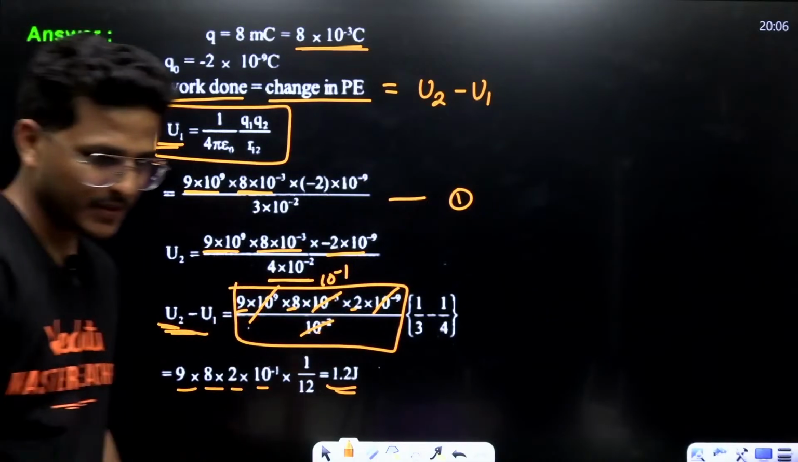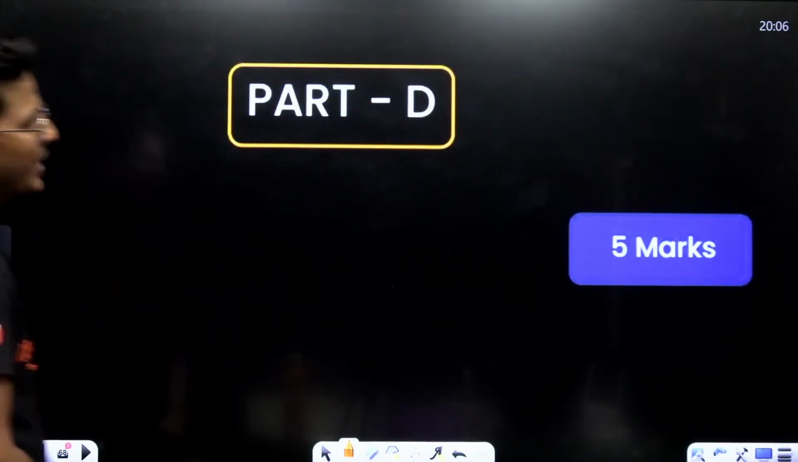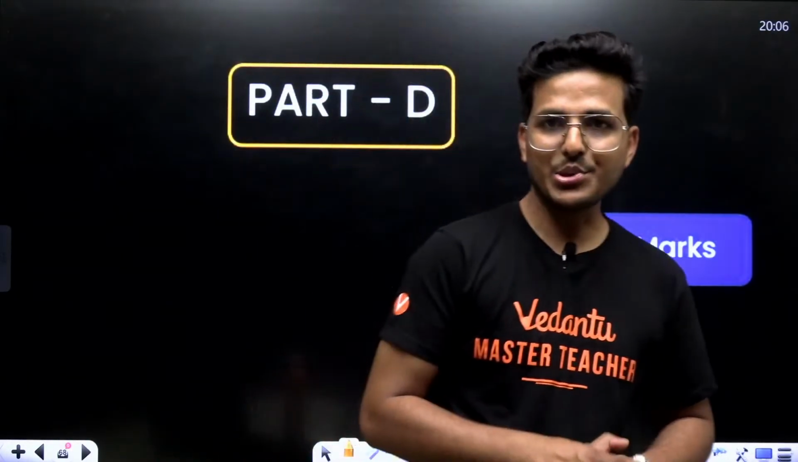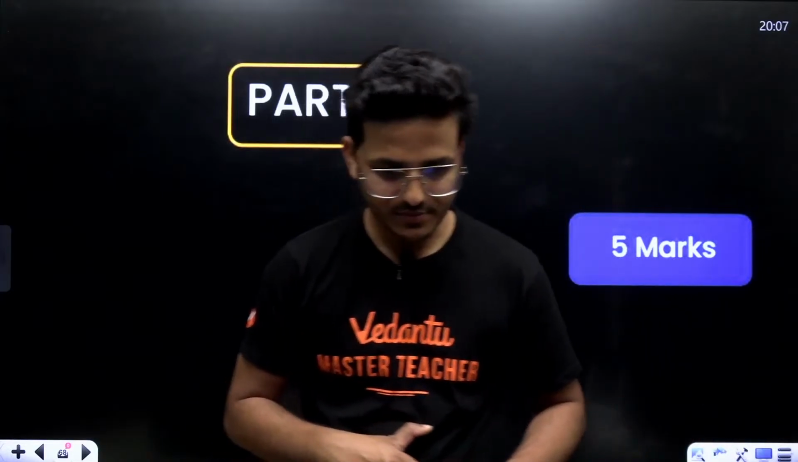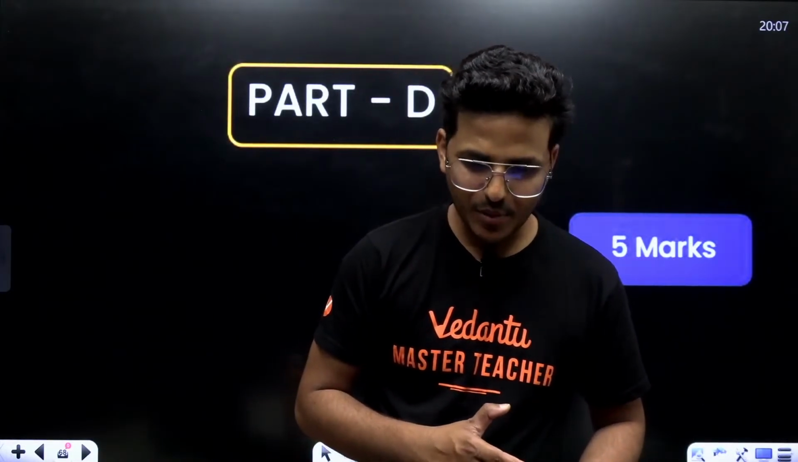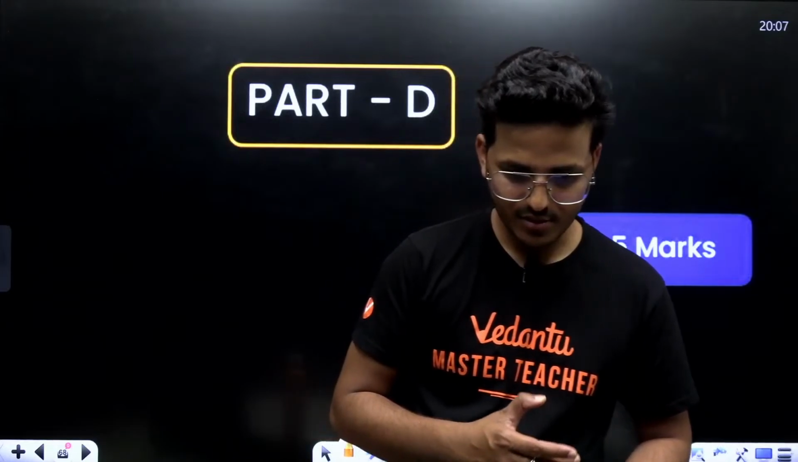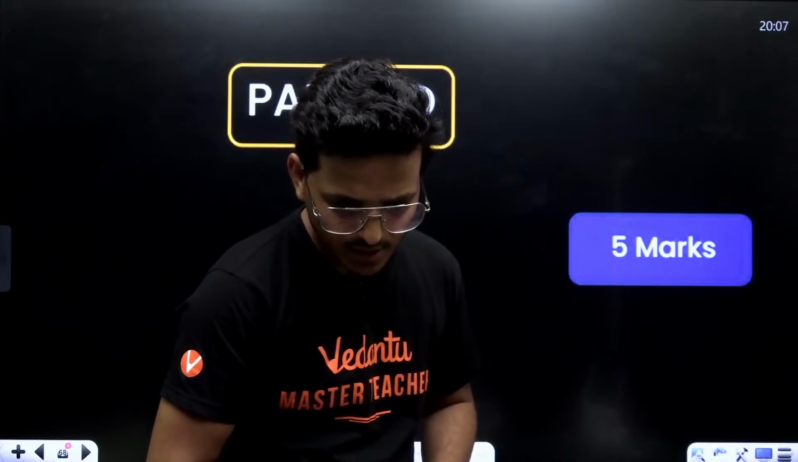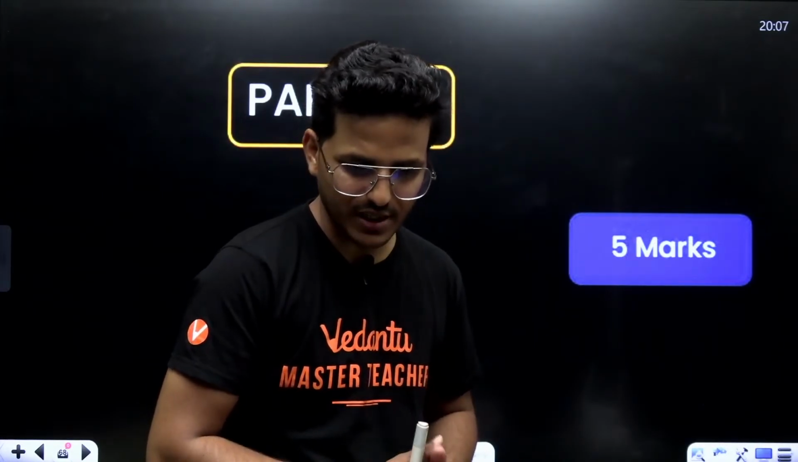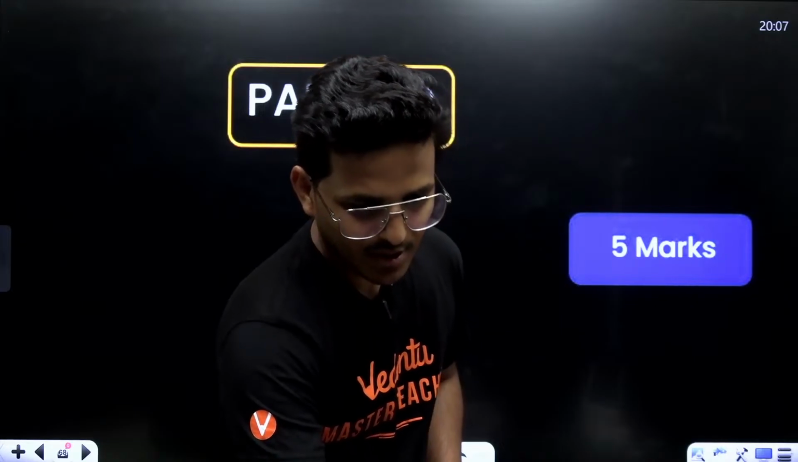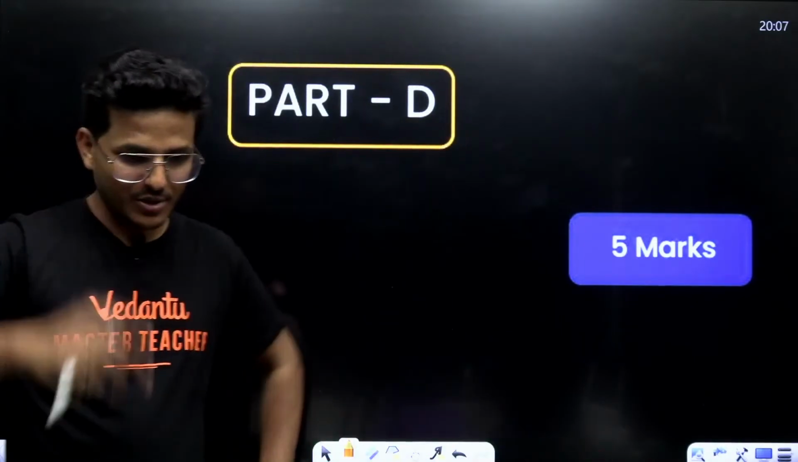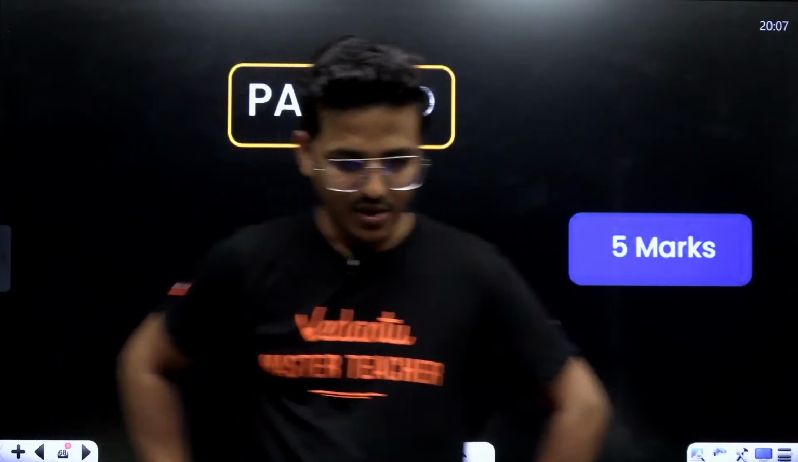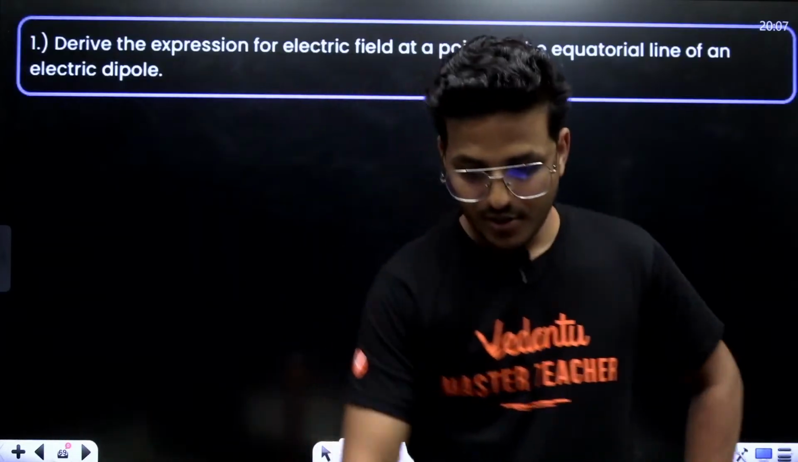Okay, fine. Now, moving to part D, that is a 5 marker question. Is there any problem with anyone? Okay. Moving to next. Let's see the 5-marker question. Okay, it's fine. What is it?